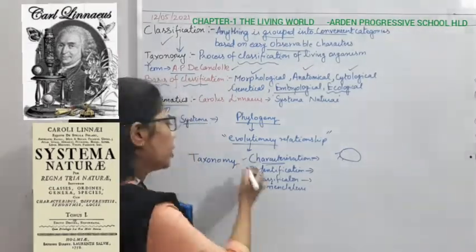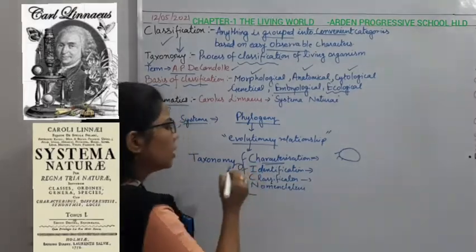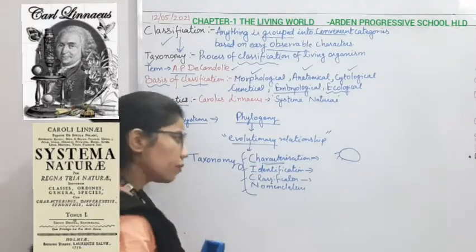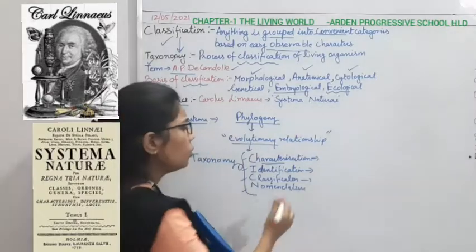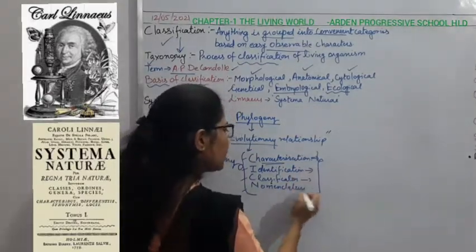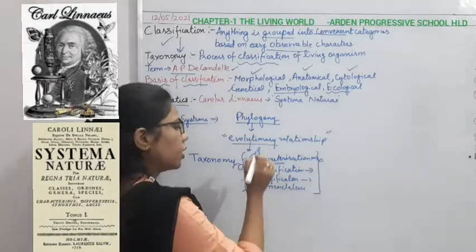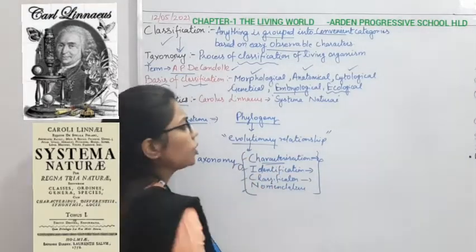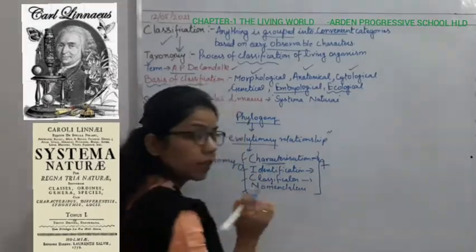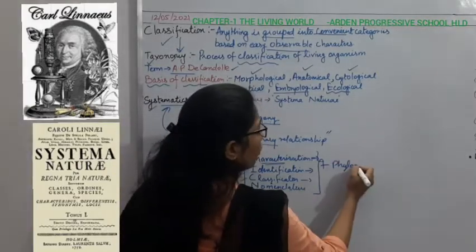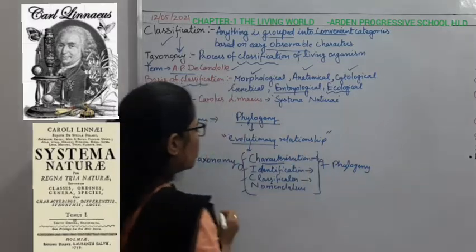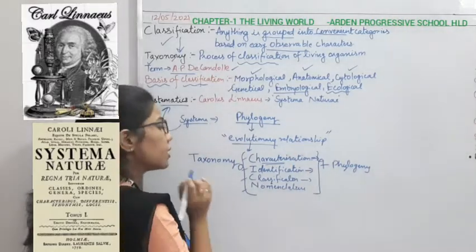So in the taxonomy we are dealing with these 4 things, right? But what about systematics? In addition to taxonomy, that is characterization, identification, classification, nomenclature, we are considering the phylogenetic relationship also. Phylogeny also. This is known as systematics.